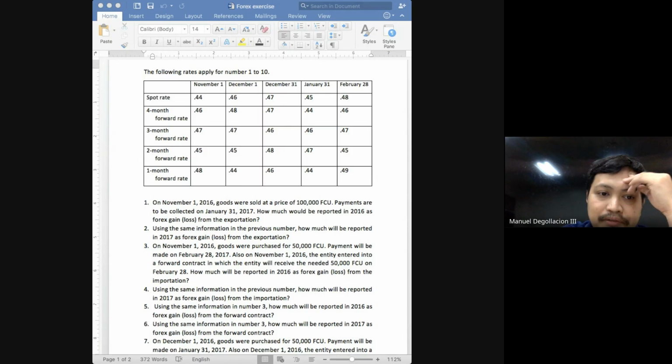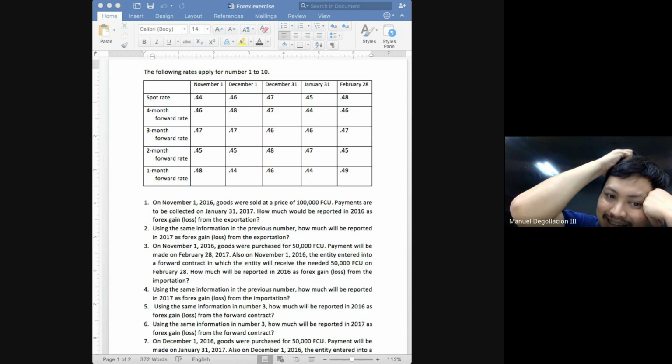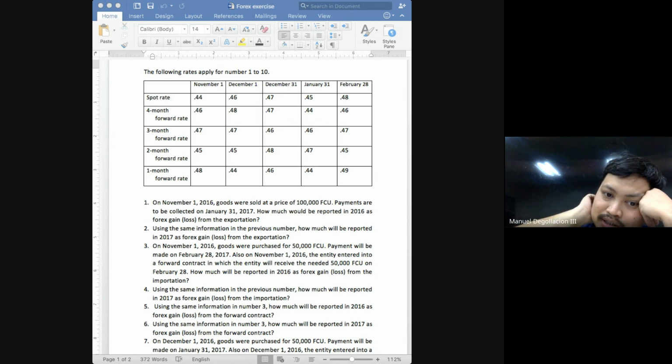Okay, again, on December 31, the forward contract receivable should be restated to reflect the current estimated spot rate on February 28. So I hope you're getting this, class. Okay, if you simply understand this, regardless of the scenario, class, you should be able to answer it. So on this date, you'd be using the 2-month forward rate because, again, the February 28, the date of settlement is now only 2 months. What's the common error on the part of the students, class? They will stick to 4-month forward rates.